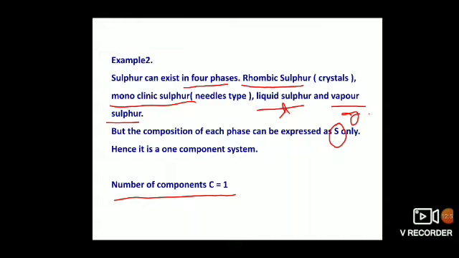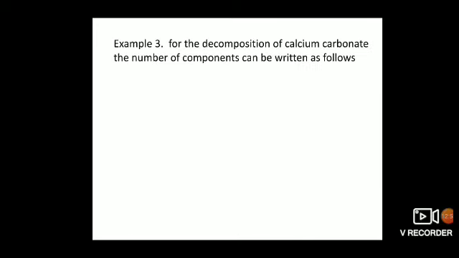Now, coming to the next one. Example 3. For the decomposition of calcium carbonate, the number of components can be written as follows. We have seen this equation previously. That is, CaCO3 in solid state decomposes to form CaO solid state, solid phase, plus carbon dioxide gaseous phase.